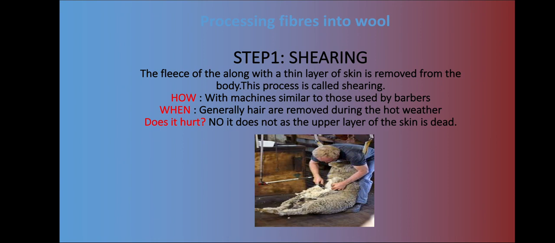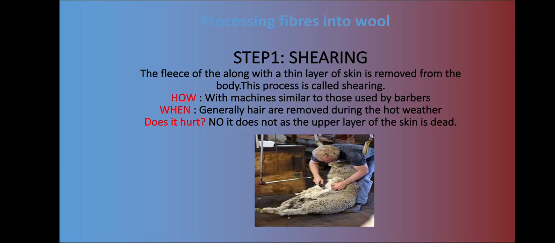Now how is it done? It is done with the help of machines similar to those which are used by barbers. Usually the hairs are removed during the hot weather. This enables sheep to survive without their protective coat of hair. Since during the winter season, because of the climatic conditions, the animals require their protective coat of hair to keep their body warm, the hairs are removed during the hot weather so that they can survive easily without this protective coat.